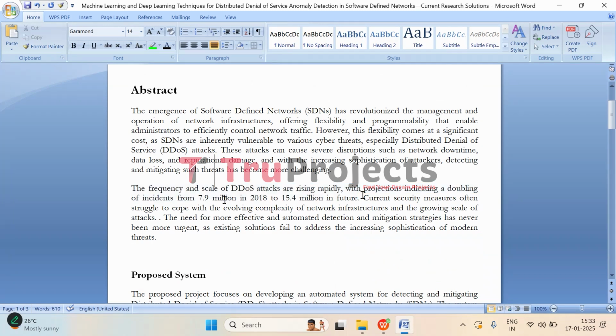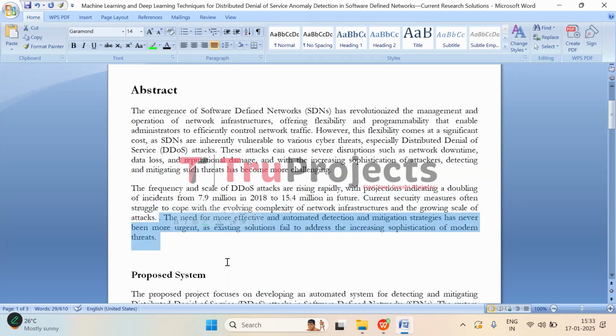So the problem we are facing is that security measures that we have relied on in the past aren't keeping up with these new threats, as networks are becoming more complex and attackers are getting more sophisticated. Traditional defense methods just can't handle the scale or evolving nature of these DDoS attacks. What this really means is that we need better, faster, and more automated ways to detect and stop these attacks before they can cause any serious harm.